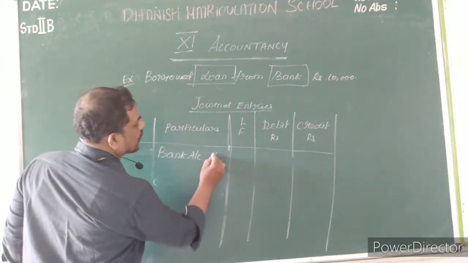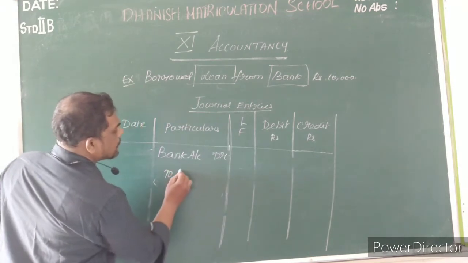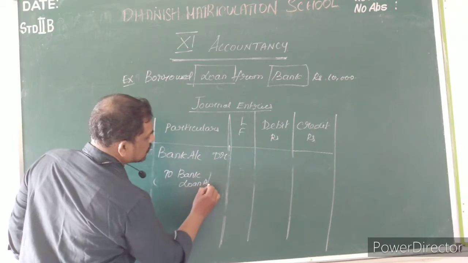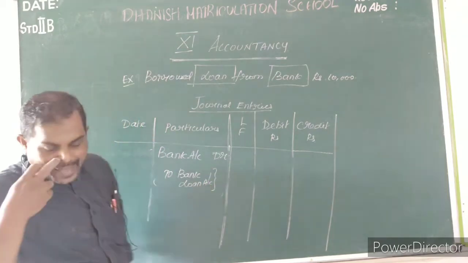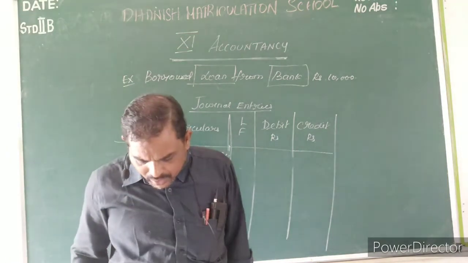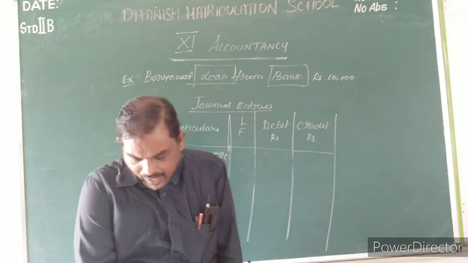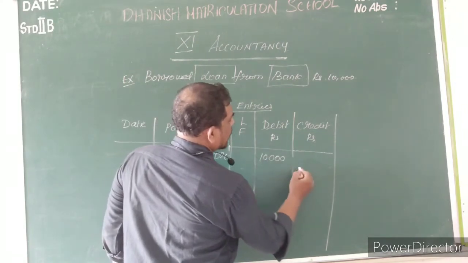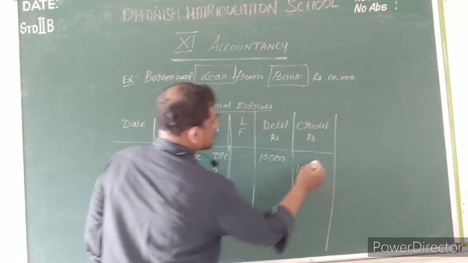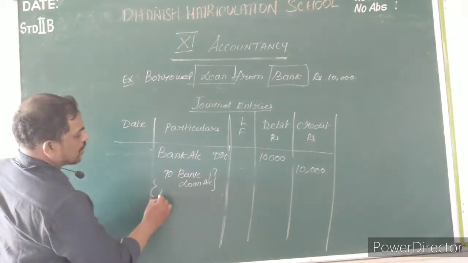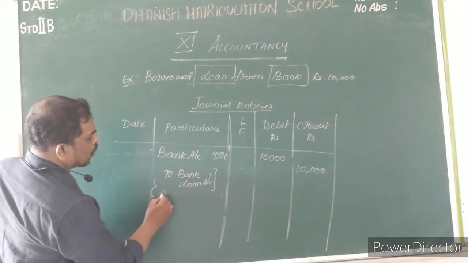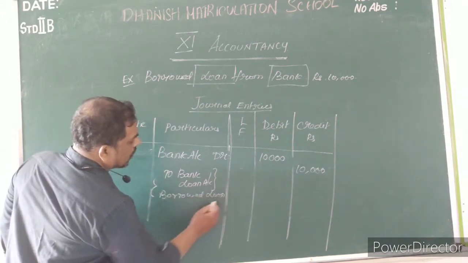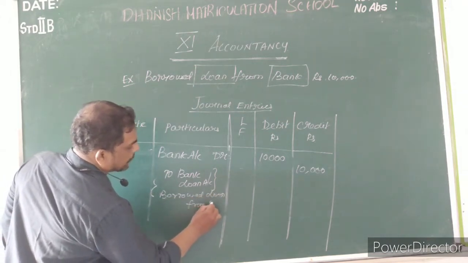So, bank account debtor to bank loan account, amount 10,000. Narration: borrowed loan from bank.